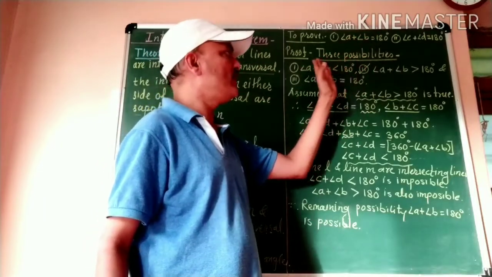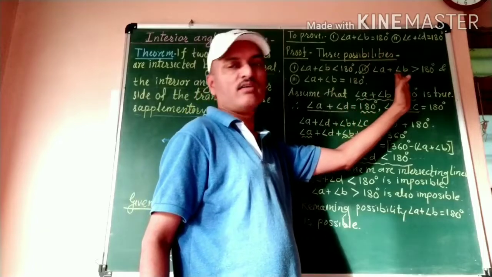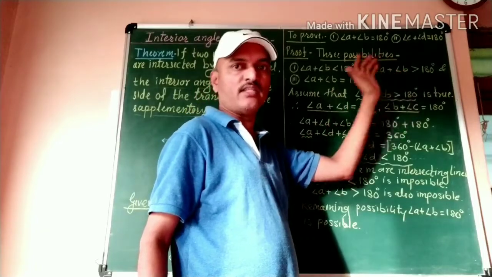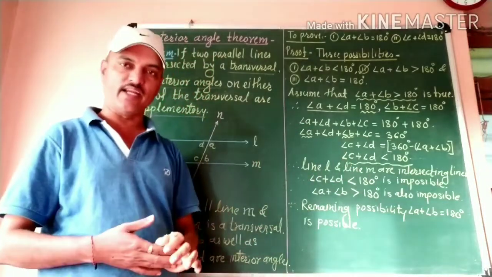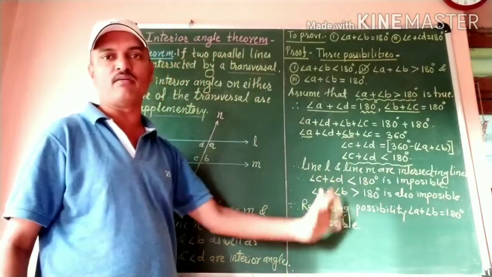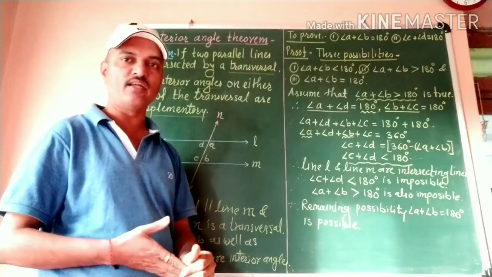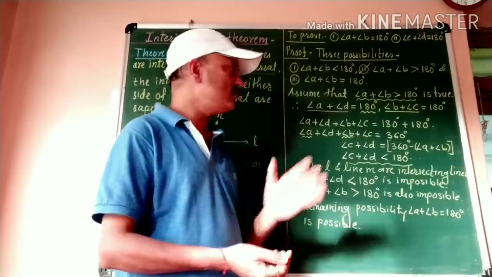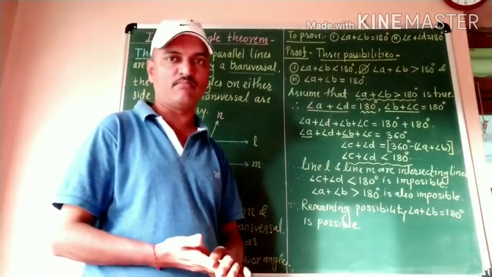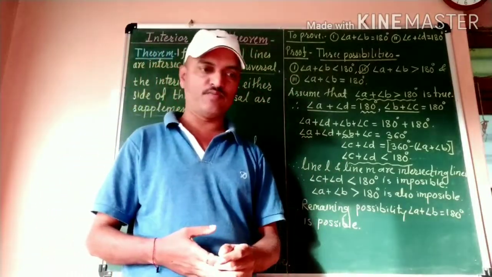It may be less than or greater than 180 degrees. Such a proof is called an indirect proof. We know that there are two types of proofs, direct proof as well as indirect proof. This is one example of an indirect proof. Okay, thank you.